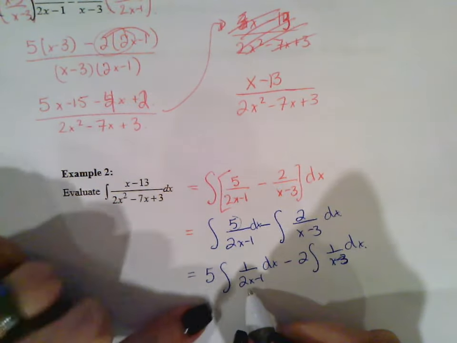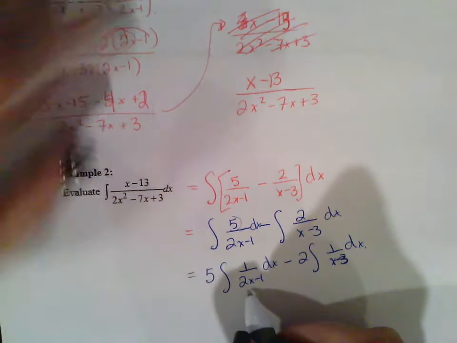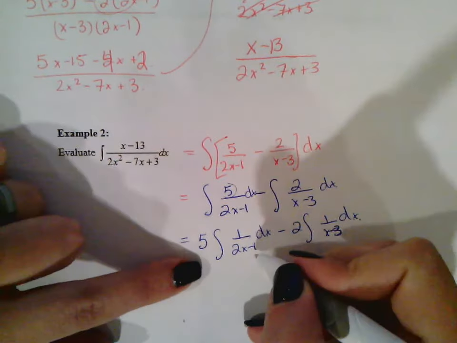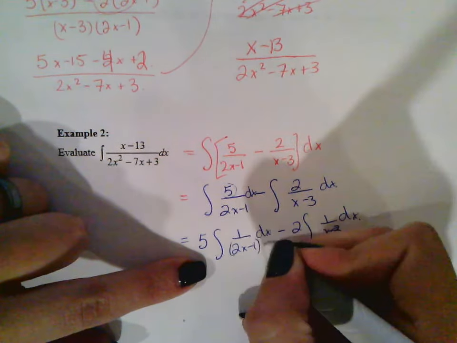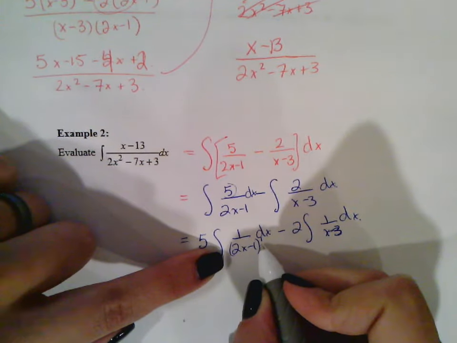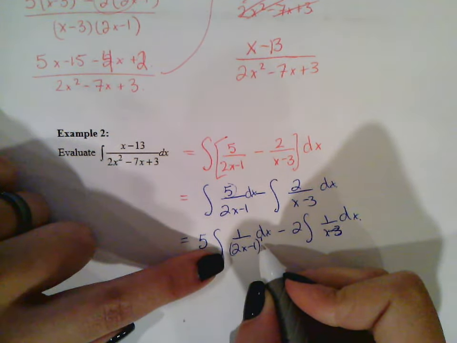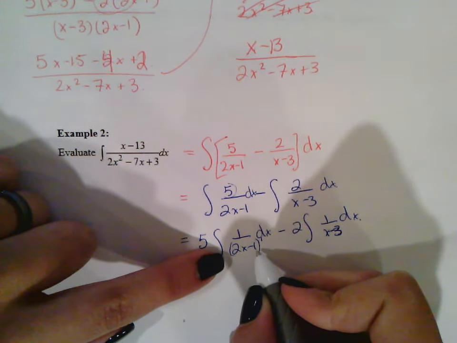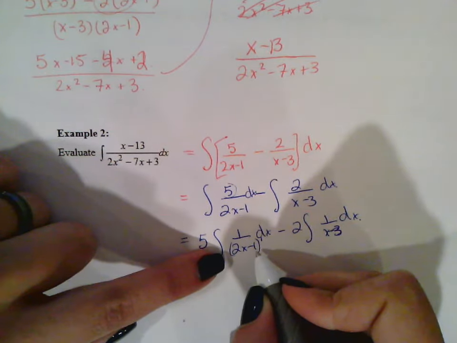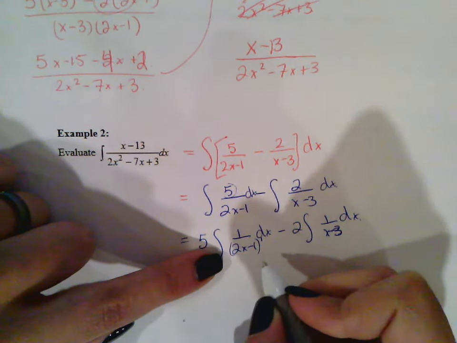And we can integrate using u substitution. Now you'll notice, and I hope you've already noticed, that anytime you have a linear factor in the denominator and you use u substitution, basically you're going to end up integrating 1 over u.